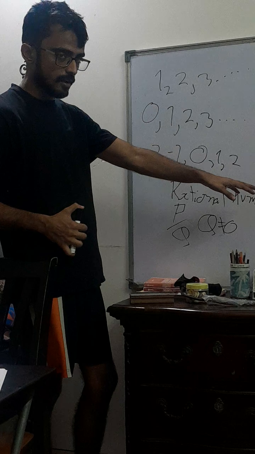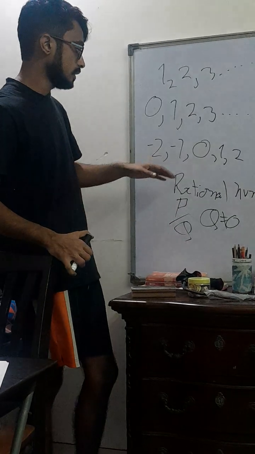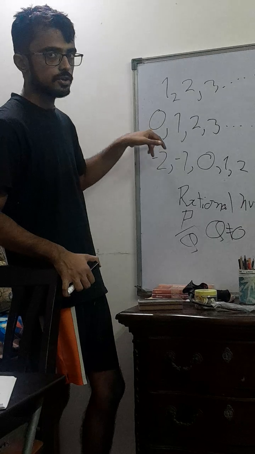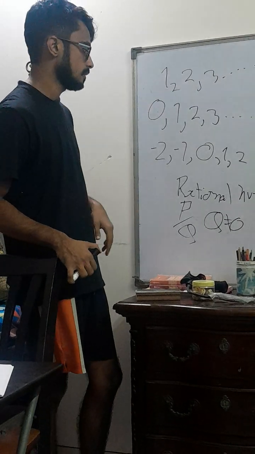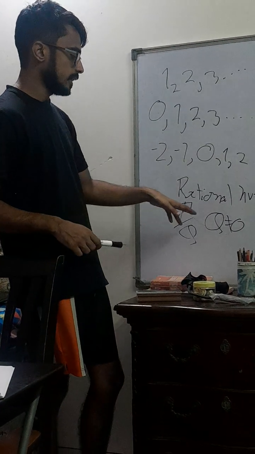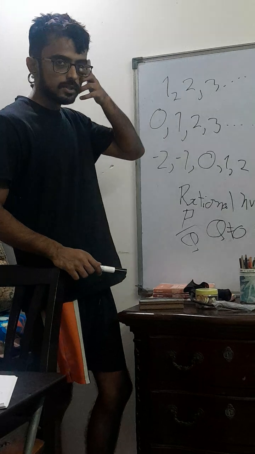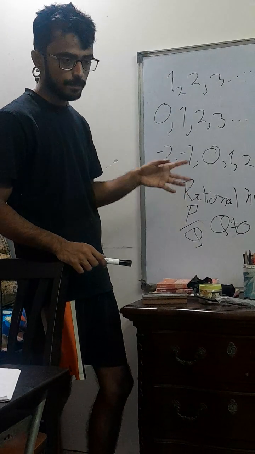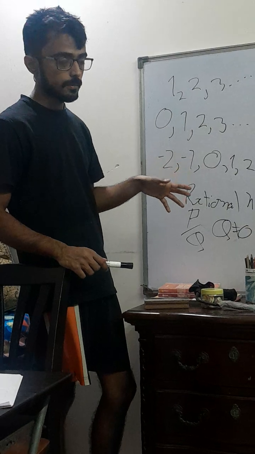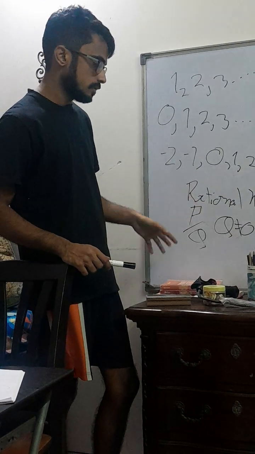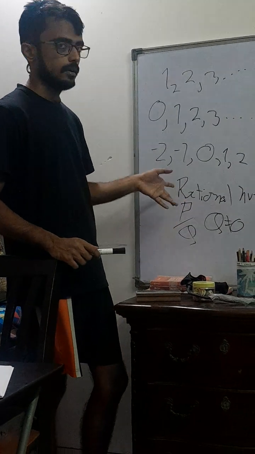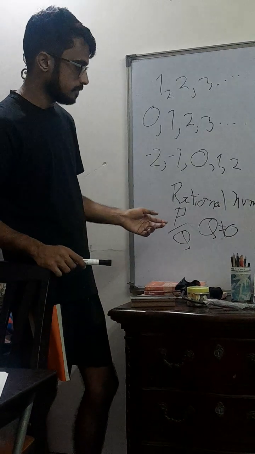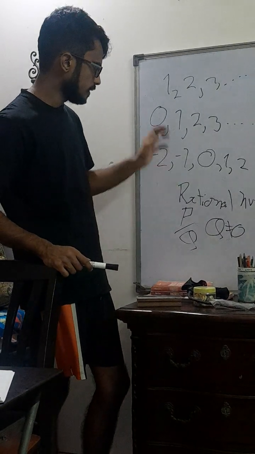Now here, since we have the definition of a rational number, we can see that all integers are rational numbers, and all whole numbers are integers, and all natural numbers are whole numbers, right? p by q, where q is not equal to 0. So any number that can be expressed as a fraction of two natural numbers is a rational number.